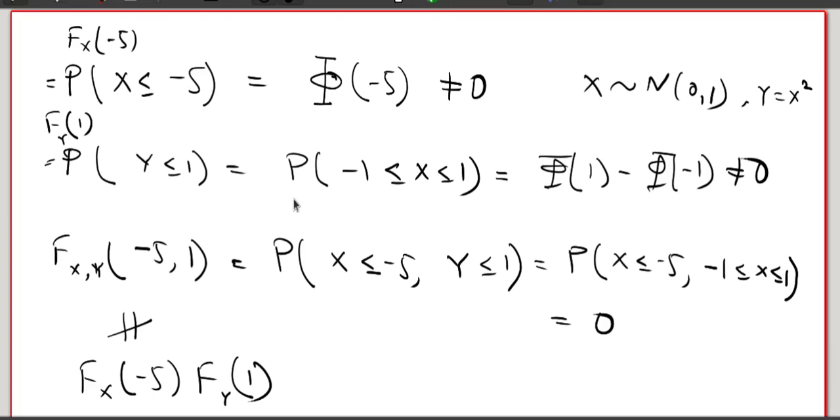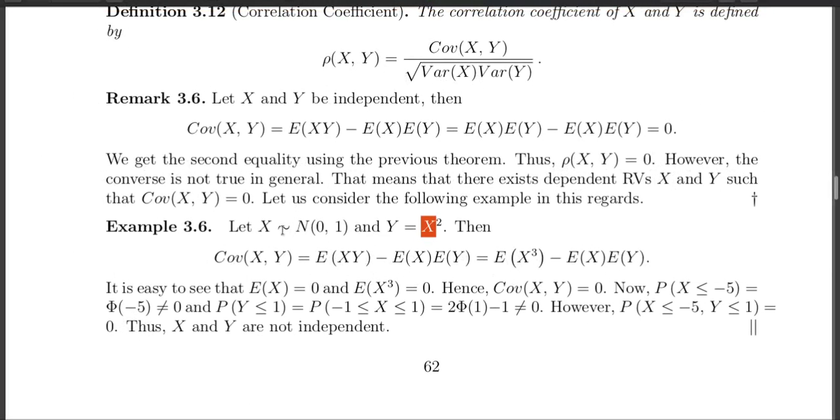Okay, clear? So we have seen that though the covariance is 0 in this case, the random variables are dependent. That means if you have independent random variables, covariance is 0, but covariance 0 does not imply the random variables are independent. I have seen that many students make a mistake in this. Many times they write that covariance 0 implies they are independent, but this is not true.